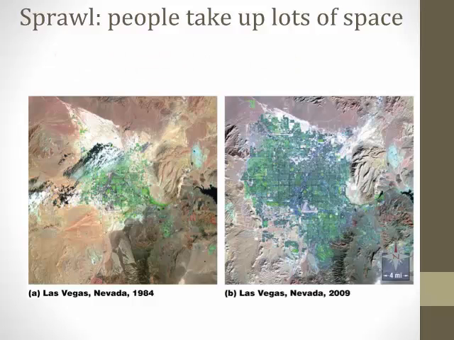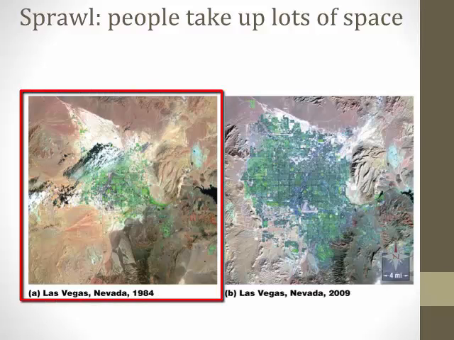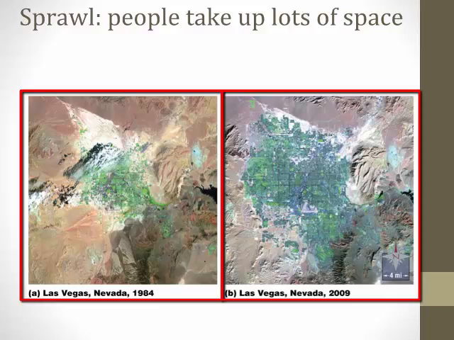This image shows what urban sprawl looks like over the course of decades. On the left is a picture of Las Vegas in 1984, and on the right is the same location in 2009.